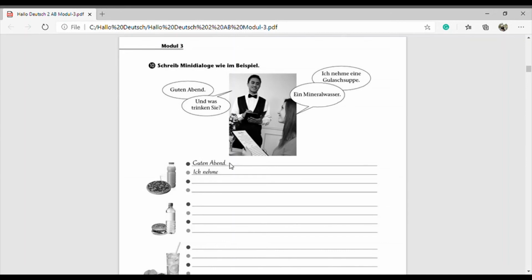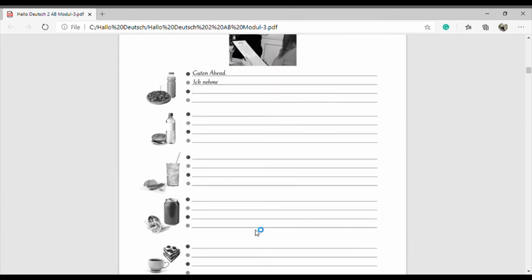Yeah. So Guten Abend. Okay. Then you have to say Ich nehme eine Pizza, because there is a pizza. Then the answer will be und was trinken Sie? Then einen Orangensaft. Okay. Then here hamburger and then Mineralwasser. So Guten Abend. Then he will reply Ich nehme einen Hamburger. Then the question will be und was trinken Sie? Then ein Mineralwasser.